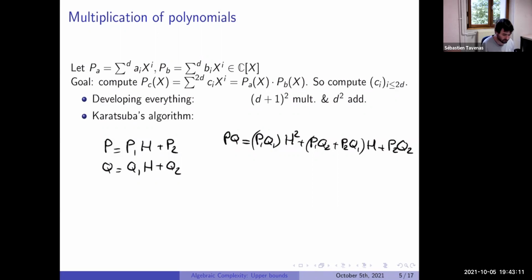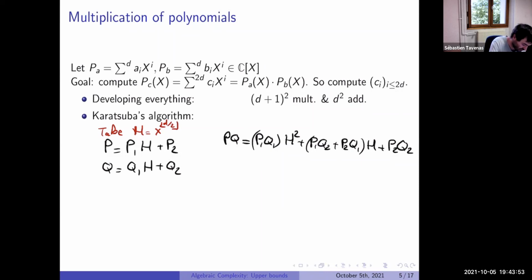I just expanded. Okay, so we see that now we can look at this as a polynomial and cut it roughly in the middle, at degree d divided by 2. So it says that P will be the part which has degree smaller than d divided by 2, plus a polynomial P1 of degree smaller than d divided by 2, multiplied by x to the d divided by 2. We can take h equal to x to the d divided by 2. That is what I want to do.